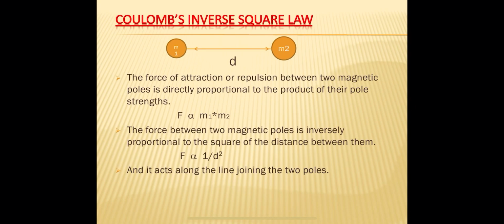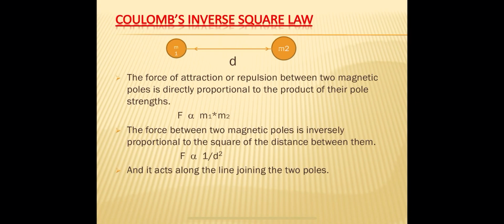So this is the consolidated statement of Coulomb's inverse square law. And the force between two magnetic poles F is equal to K into m1 m2 by d square, where m1 and m2 are the pole strengths of two poles and d is the distance between the two poles.